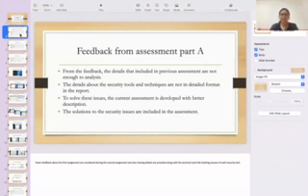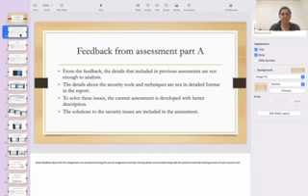From the feedback, the details included in the previous assessment were not enough for analysis. The details about the security tools and techniques were not in a detailed format. To solve these issues, the current assessment was developed with better description. The solutions to the security issues are included in the assessment. So this is the feedback which I got.